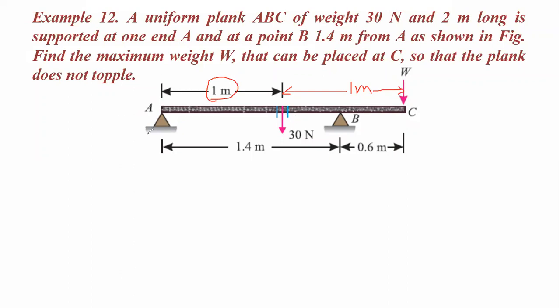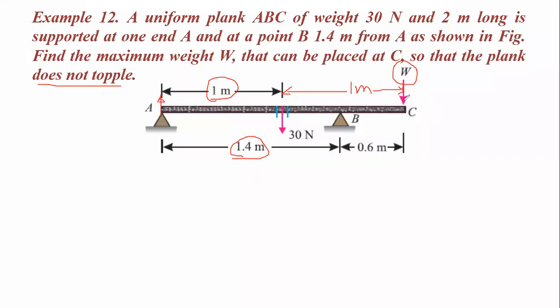Now another condition is given. The support A and support B. Support B is at a distance of 1.4 meter from support A. Now here, how much should this W be so that this plank will not topple? It means that this plank will not be uplifted here at point A.